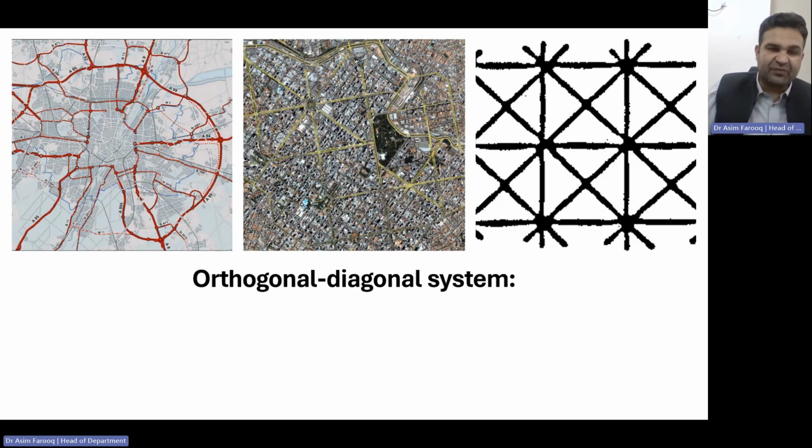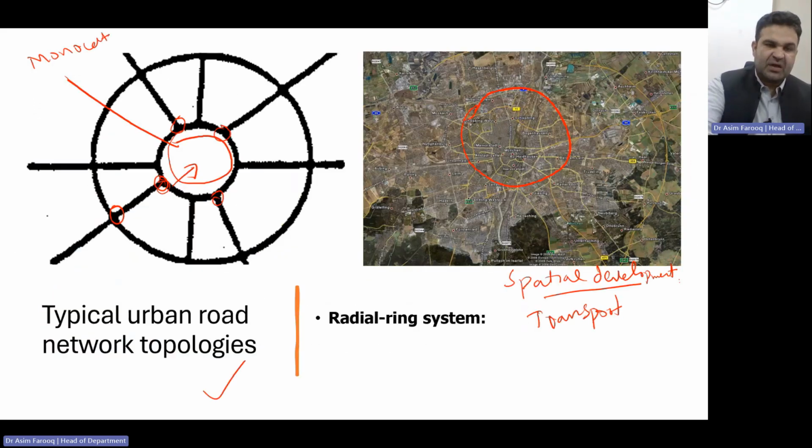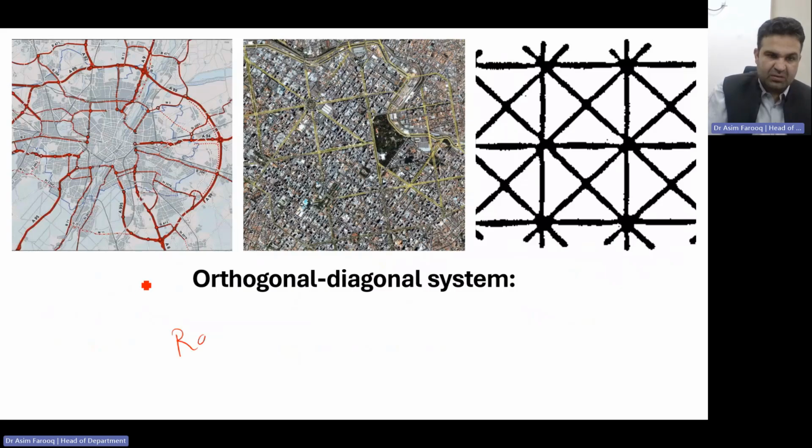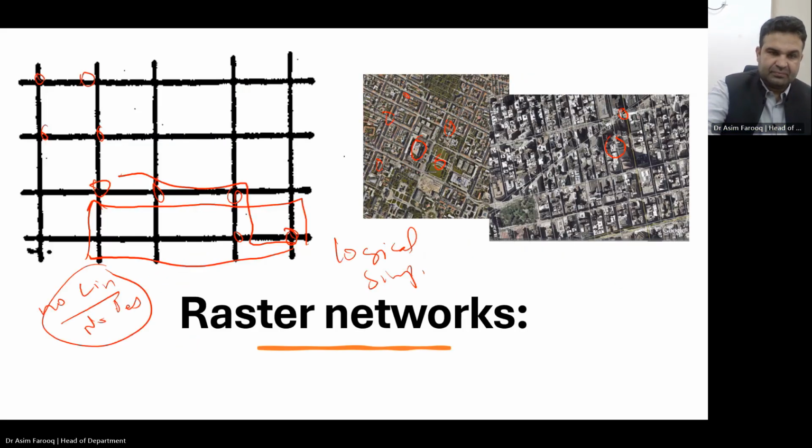The next path we have is the orthogonal diagonal system. That is basically the combination of the raster network plus the radial ring.